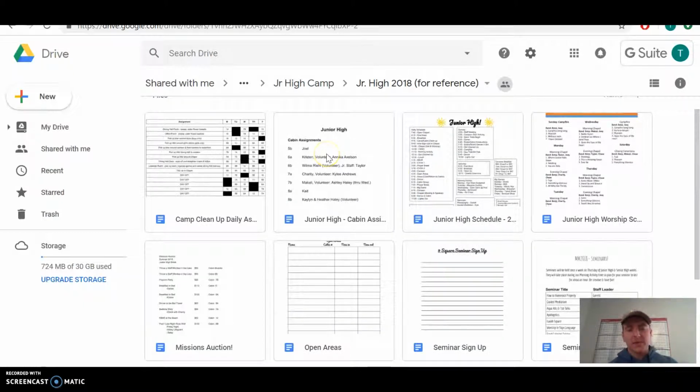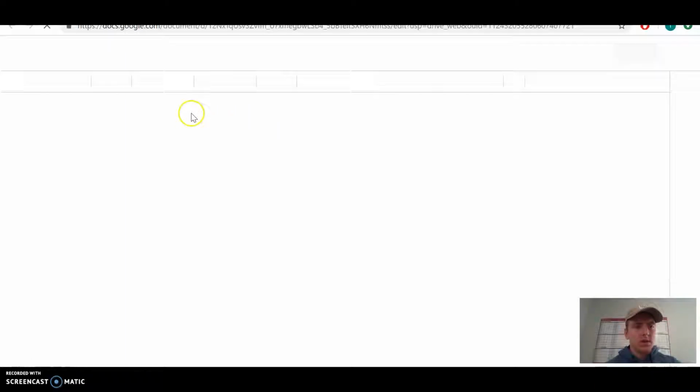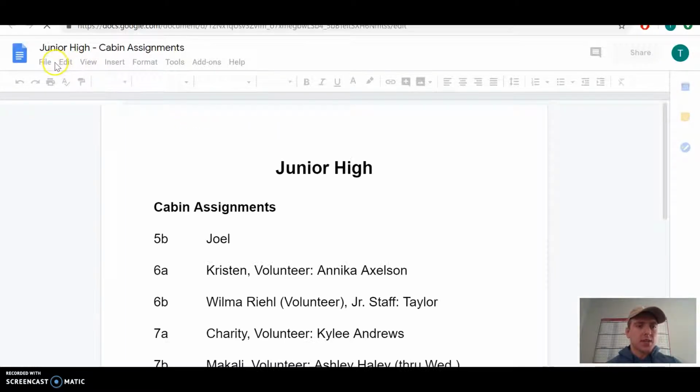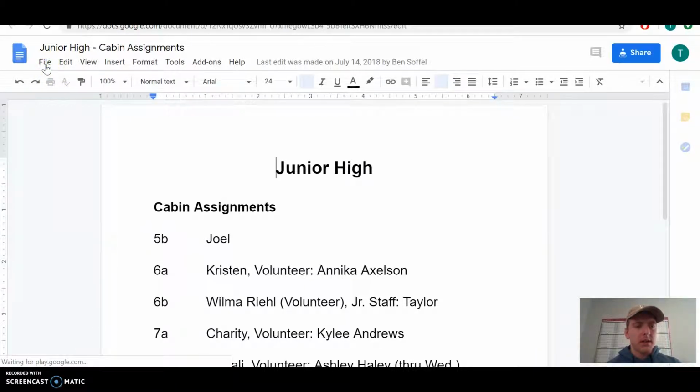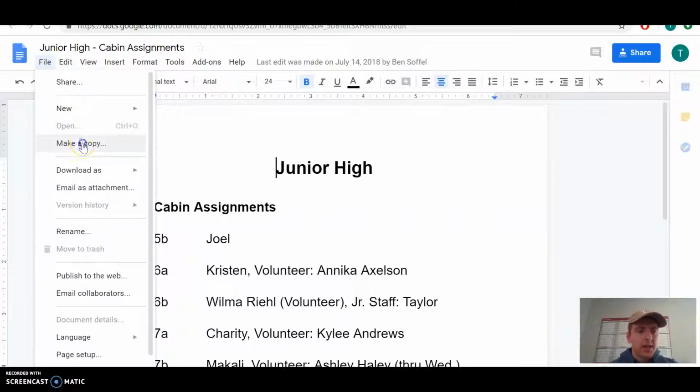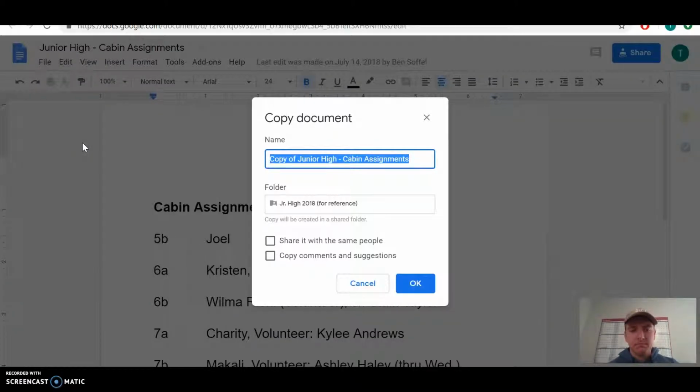And I see they have a cabin assignments list. The cabin assignments are going to be different this year, but I want to use that template, so that's going to be helpful. So I can click on that. And then, for example, I would click File up here. Just waiting for it to load. I would click File, and then I could click Make a Copy.